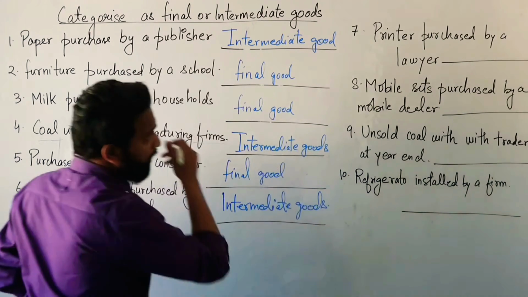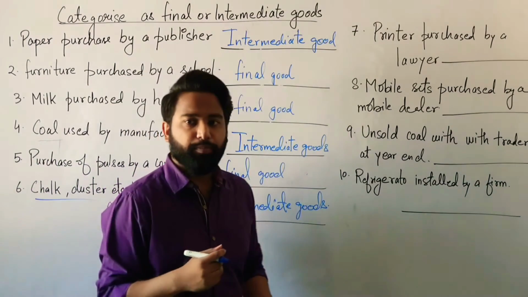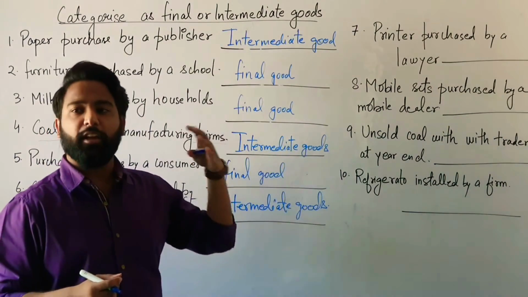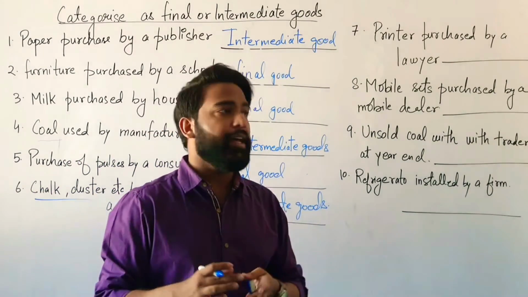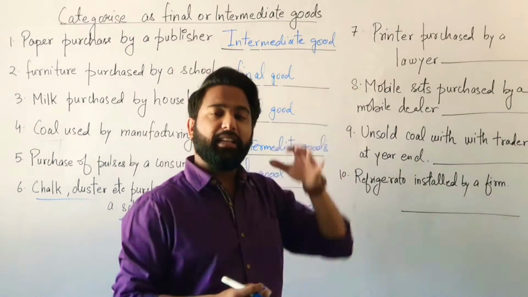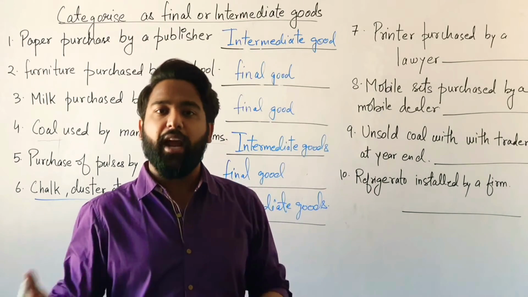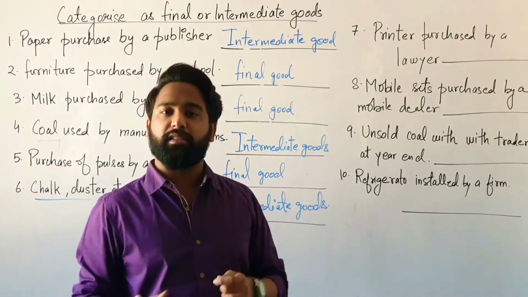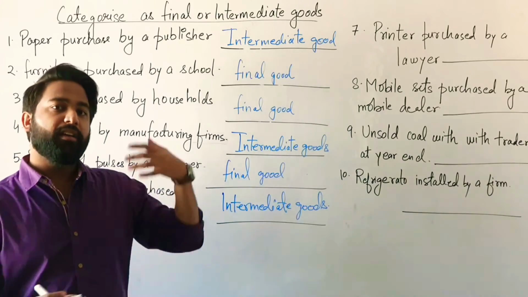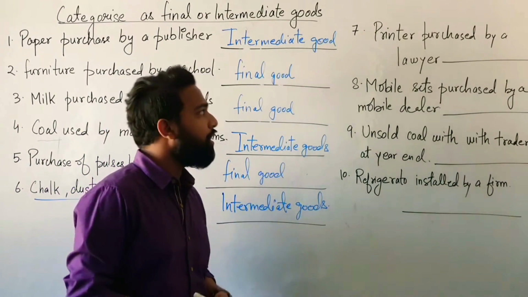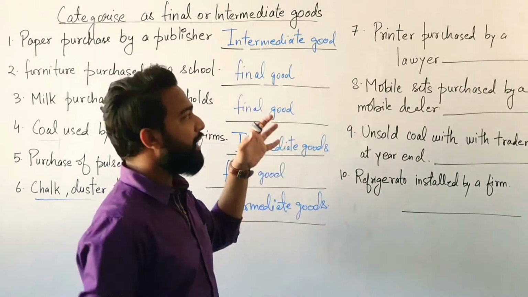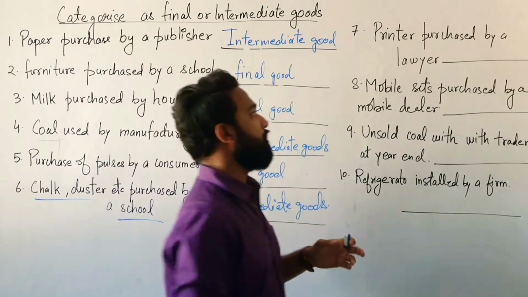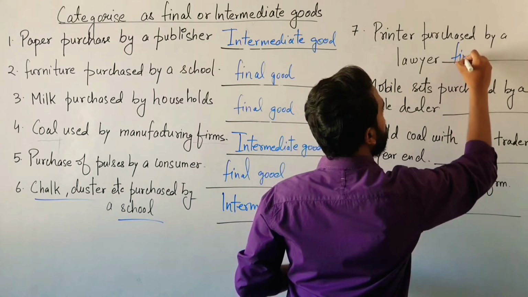Fine? Okay. Now, the next one, printer purchased by a lawyer. So, for a lawyer, a printer is an investment so that he can type the legal pages. If he does that, it can save some time, save some money for that lawyer. So, it's an investment, and investment means it's a final producer good. It's a final good.